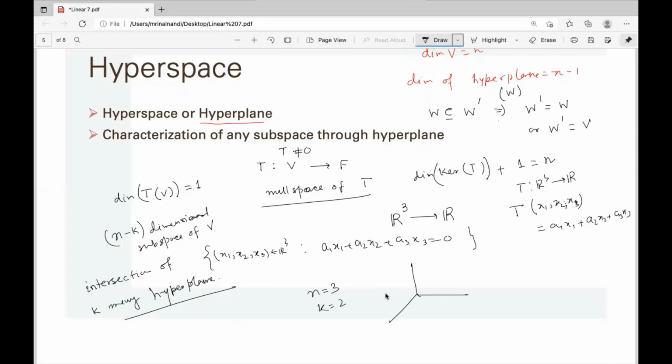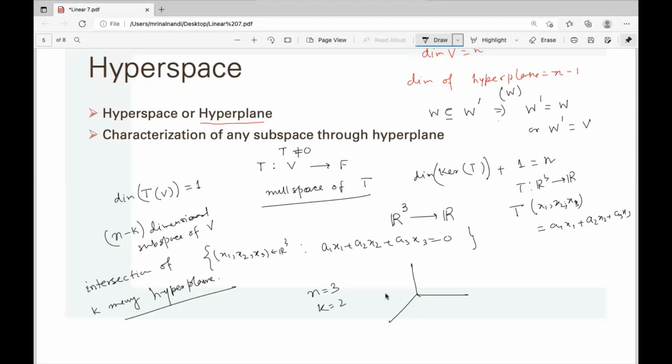But if you fix two planes, that intersection is unique, the line is unique. But if you choose the n minus k dimensional subspace first, fix that subspace, then the choice of those k many hyperplanes is not fixed. But there is always a choice.